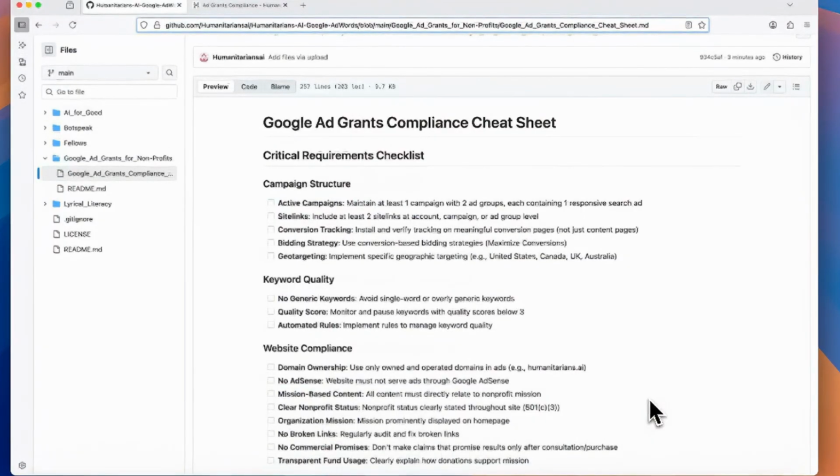Again, we are not Google. We are not speaking for Google. We're just speaking from our experience and what we best understand the requirements are.